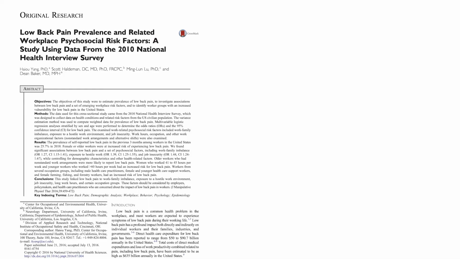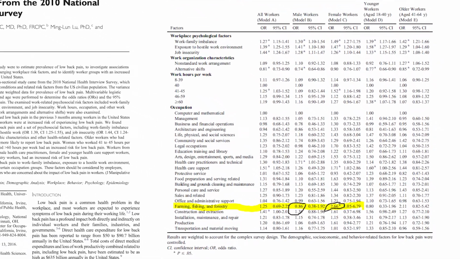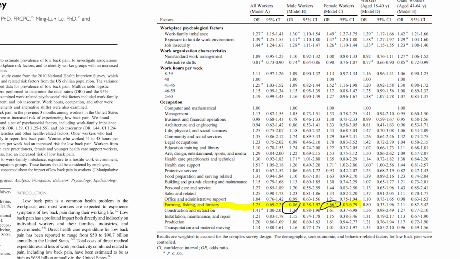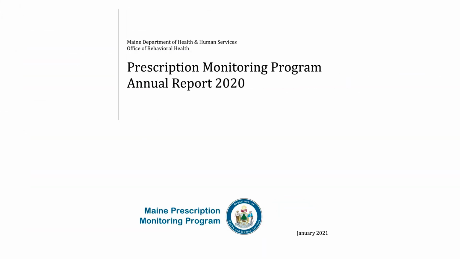For determining the linkage between occupation and low back pain, we reviewed relevant published research and connected with researchers from the University of Maine. Our main focus was on peer-reviewed publications that examined the influence of occupation as a social determinant of health and how that leads to chronic pain. Some findings of interest showed that in the occupation class of fishing and forestry, men had a lower likelihood of getting chronic low back pain, but women were over 2.5 times more likely.